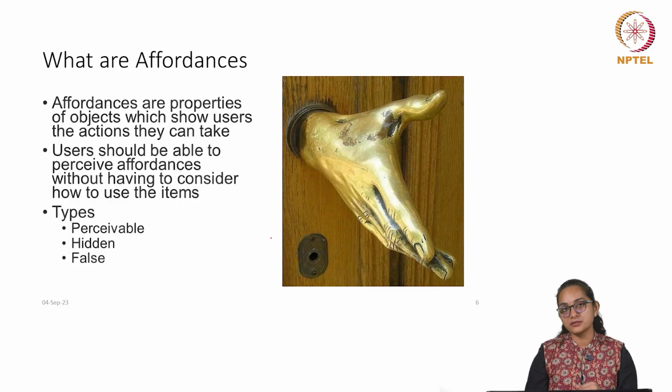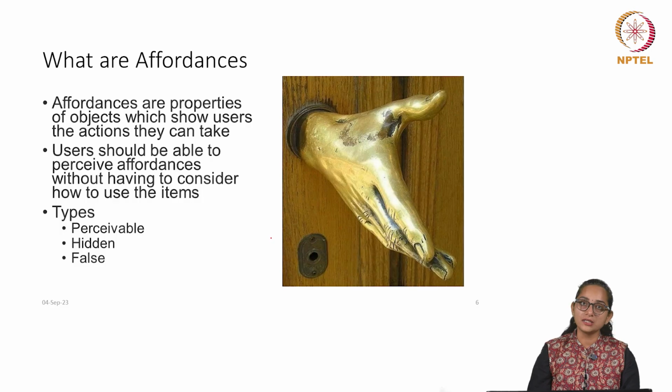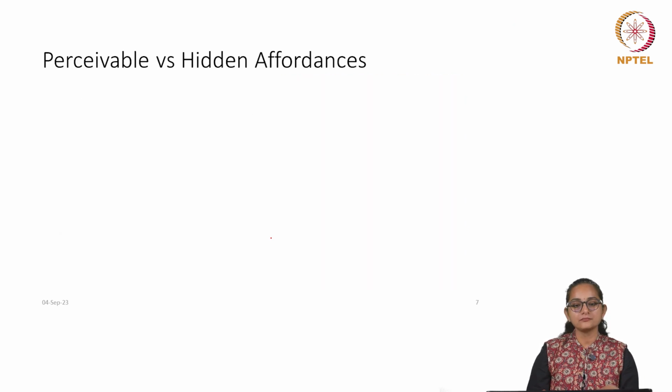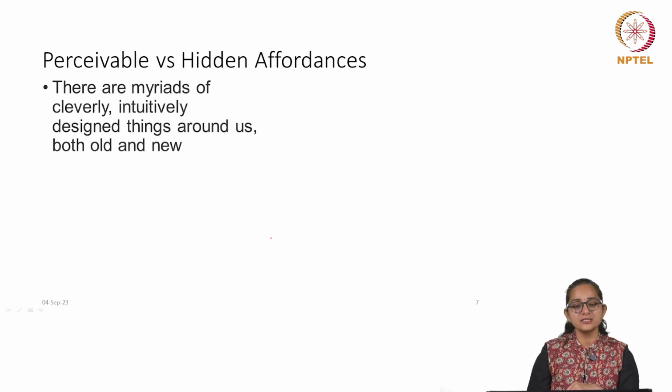And then there are false affordances. False affordance means that there is a perceivable affordance, but it is directing you to an incorrect action. So, just by looking at it, you may feel that this is how you are supposed to interact with it, but the moment you do, it is actually leading to an incorrect action. Then that falls in the category of false affordance. So, let us try to understand perceivable versus hidden affordances first.